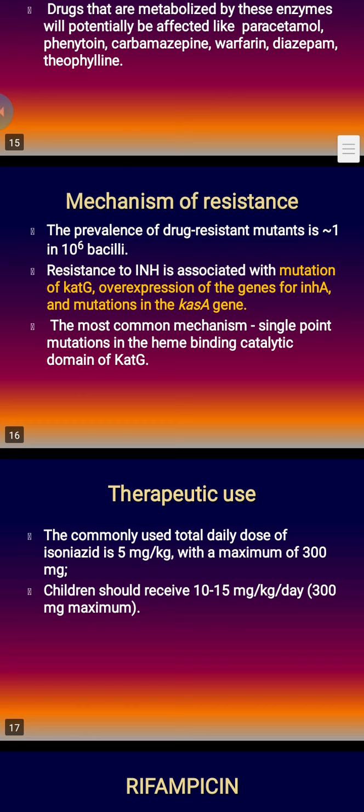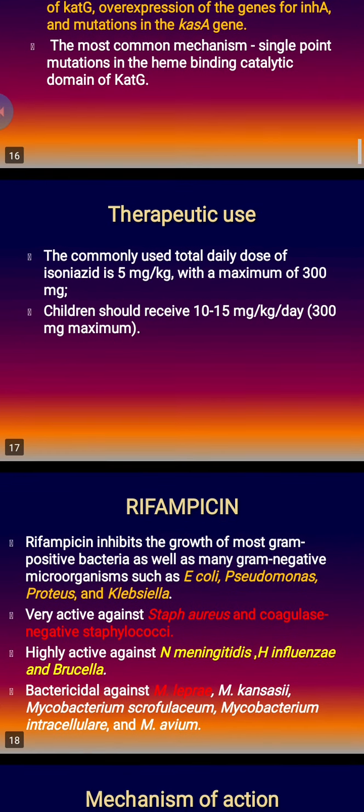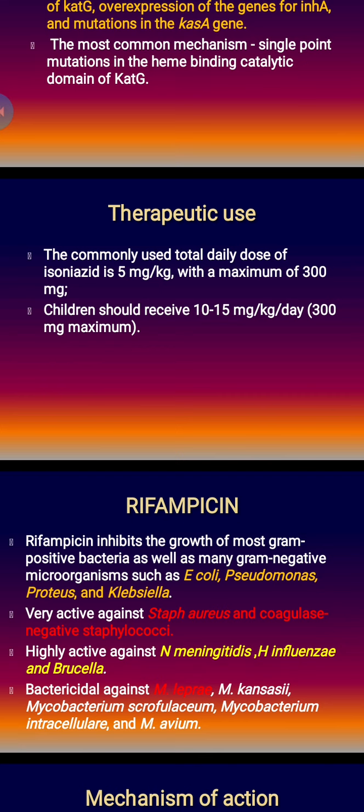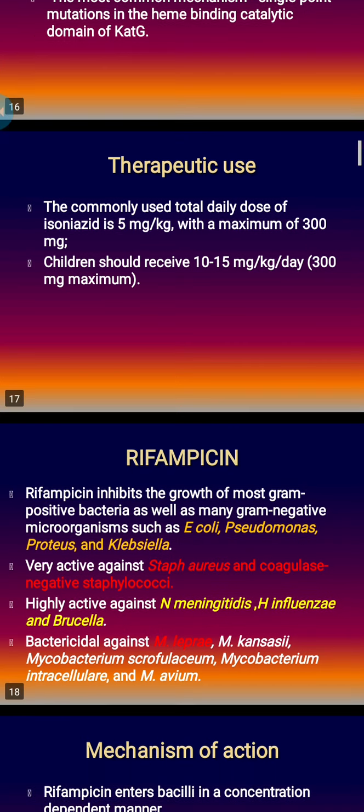Resistance mechanism: mutation in the inhA or katG or kasA; prevalence of resistance is 1 in 10 to the power 6 bacilli. The dose of isoniazid is 5 mg per kg, depending on body weight, but the maximum dose is 300 mg.